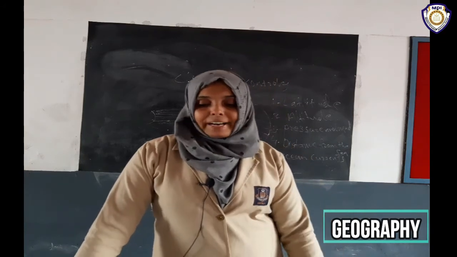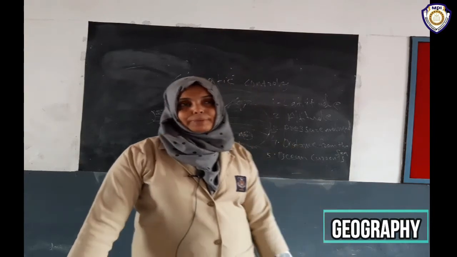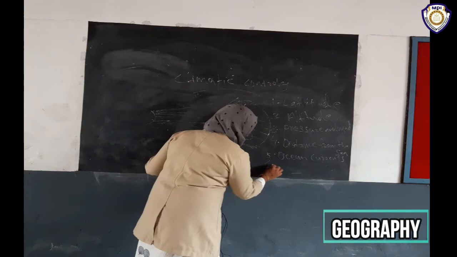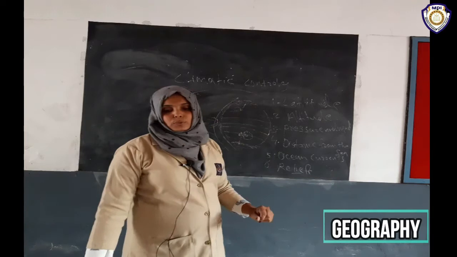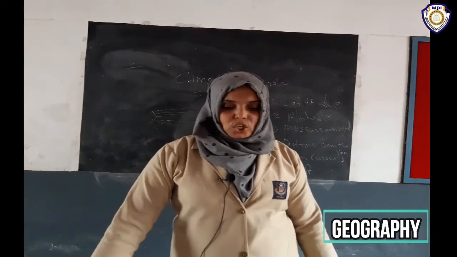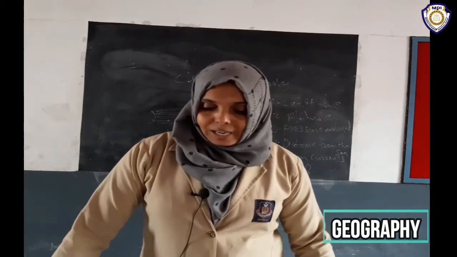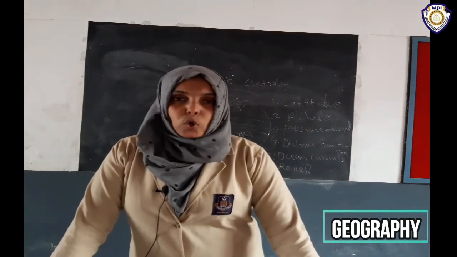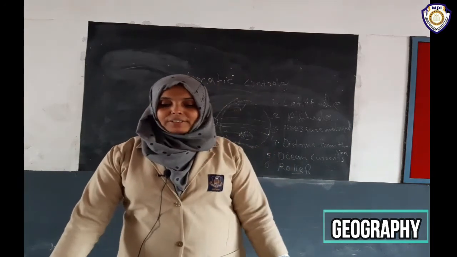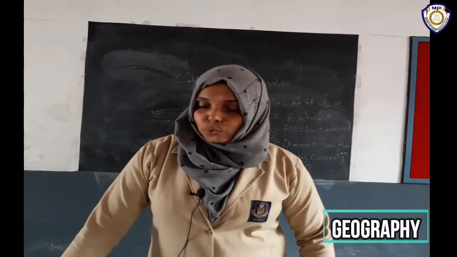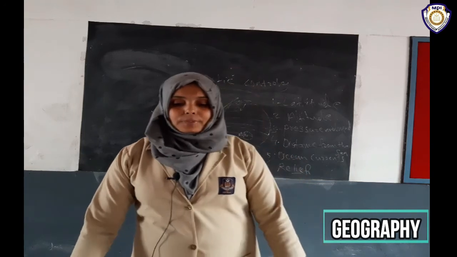The next, finally, relief too plays a major role in determining the climate of a place. Then the sixth one is relief features. Relief too plays a major role in determining the climate of an area. High mountains act as barriers of cold or hot winds. They may also cause precipitation if they are high enough and lie in the path of rain-bearing winds. The leeward side of a mountain remains relatively dry.